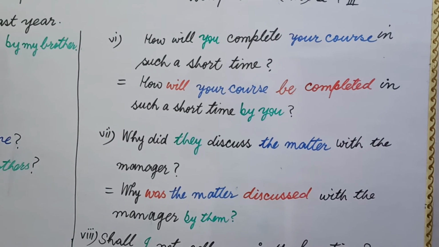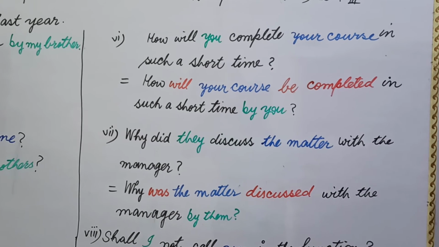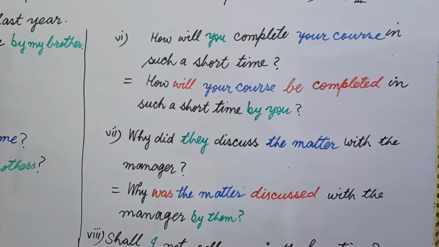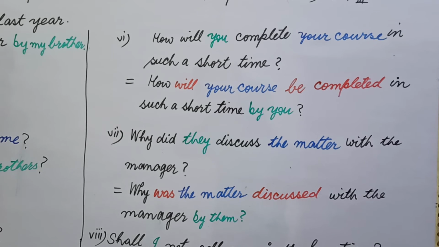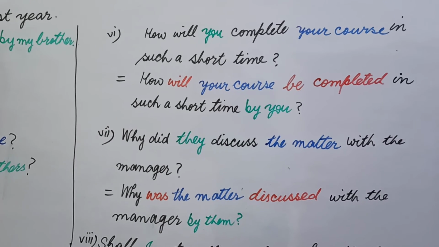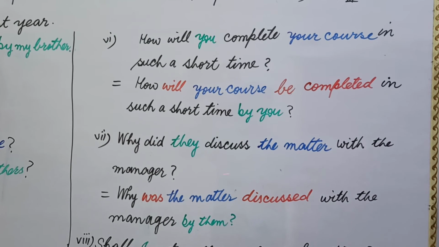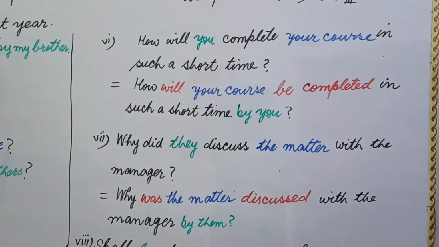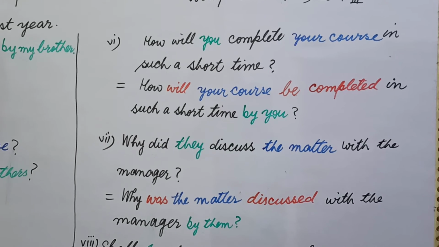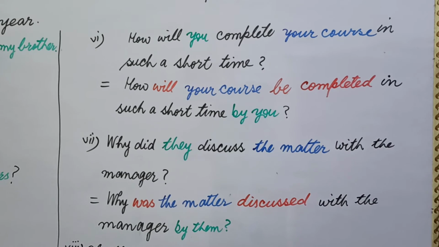Now let's see the next example. Why did they discuss the matter with the manager? Now whether our object is the matter or the manager. The first noun or pronoun is called the object. Here the manager is the object of the preposition with, but I am searching for the object of the verb discuss. The object of this verb is the matter.